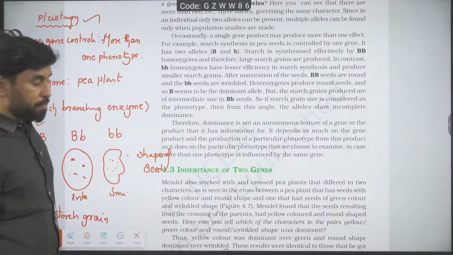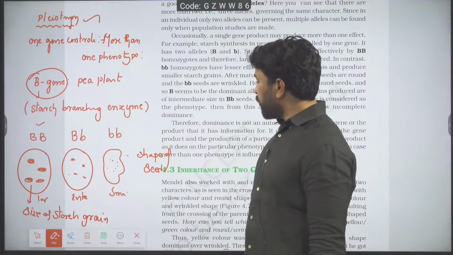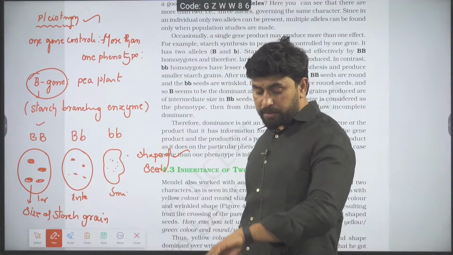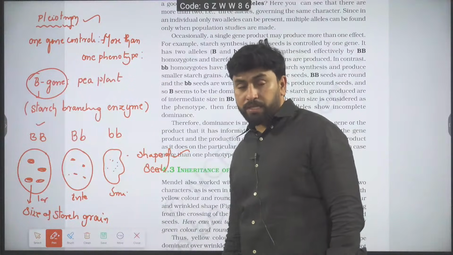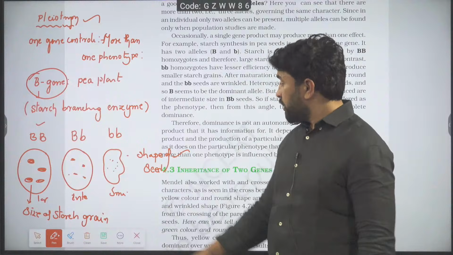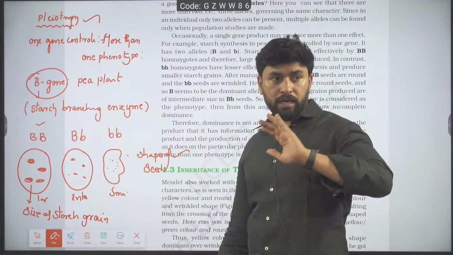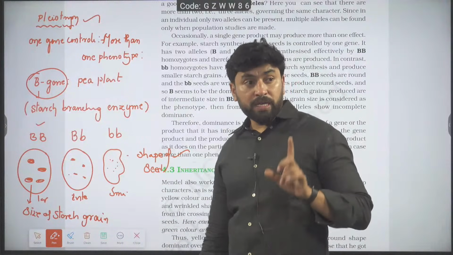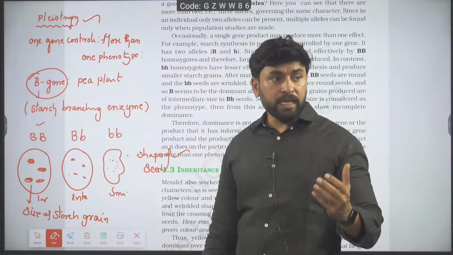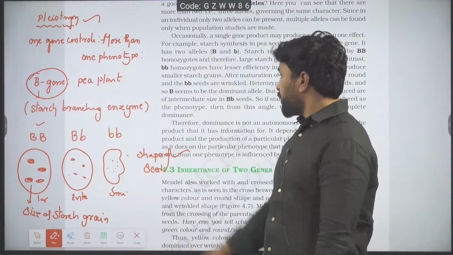Now over there, the B gene controls two types of phenotypes. One phenotype is the shape of the seed. The other phenotype is the size of the starch grain. Are you getting the idea? Shape of the seed, and another one is the size of the starch grain. Am I clear for you? Now over there, two characters are controlled by the same B gene. Such kind of things we call pleiotropy. That's what they have mentioned here.